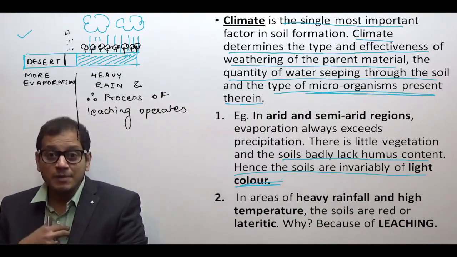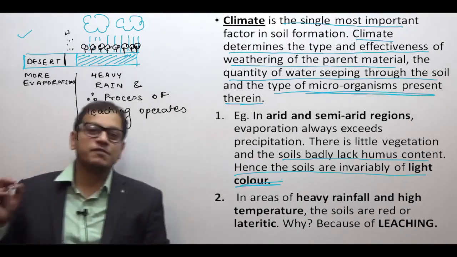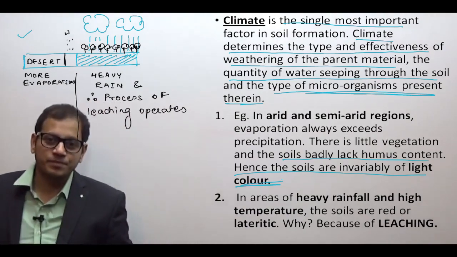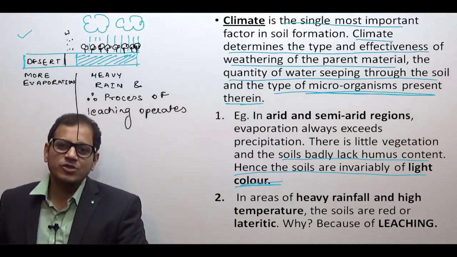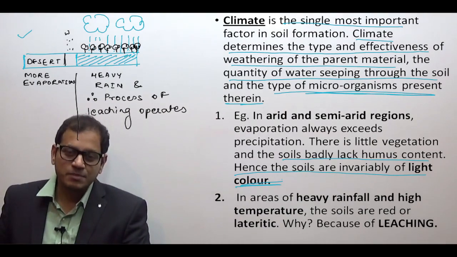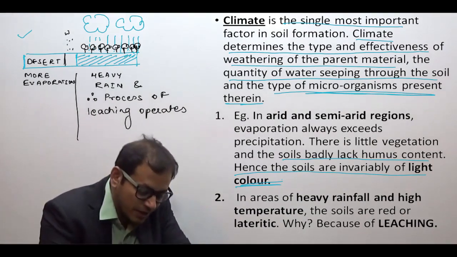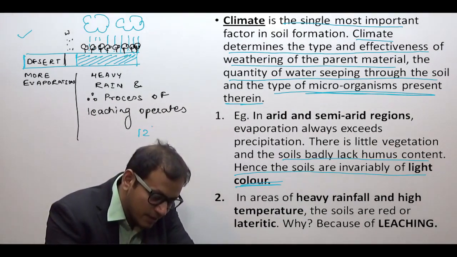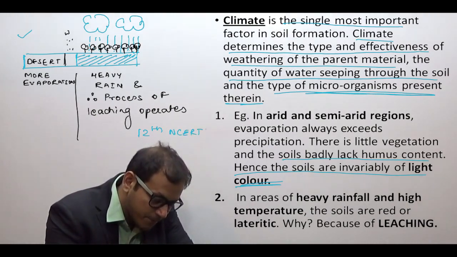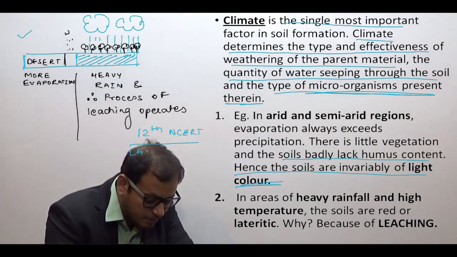No doubt, the NCERTs in physical geography are not very good in the geography part. Physical geography NCERT has given very little, but there is one NCERT, the standard 12th NCERT, that is Land and People.